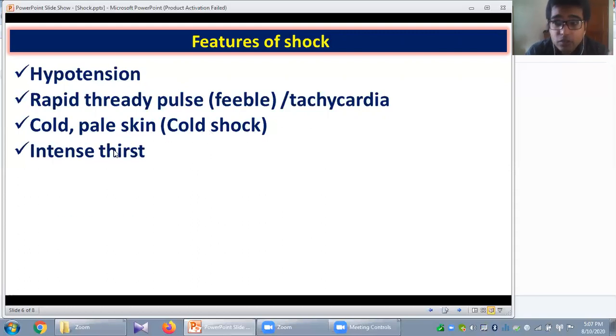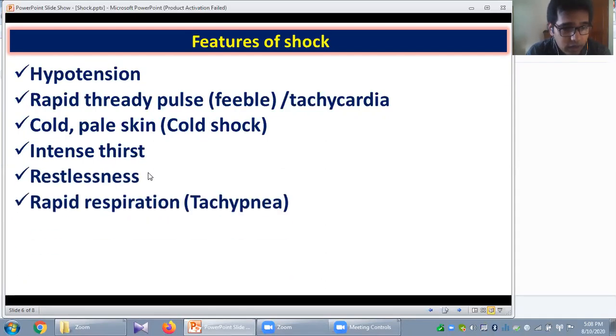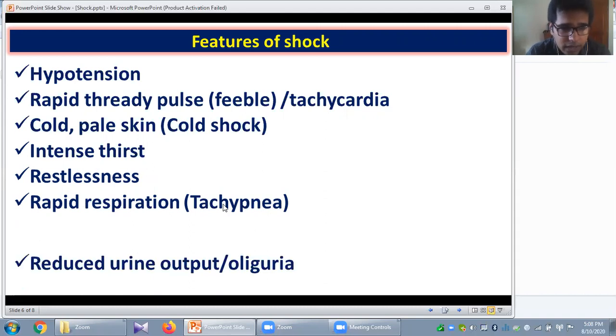And as the intravascular volume is reduced, there will be intense thirst. This intense thirst mechanism will stimulate the secretion of ADH. The patient will be restless, and there will be rapid respiration, tachypnea, due to some compensatory mechanism, to provide extra oxygen to overcome the hypoxia.